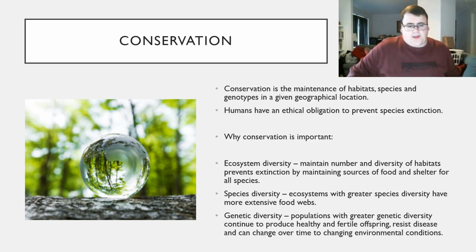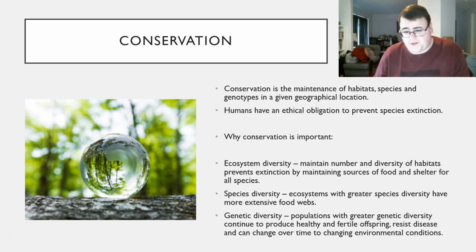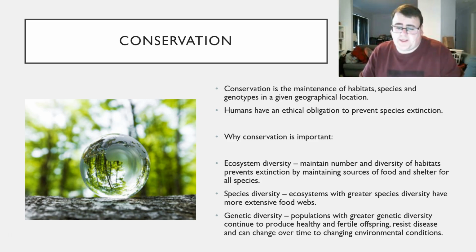So what ways can we stop that? Well, conservation is a way that we can stop that. So conservation is basically when we maintain habitat, species, or genotypes of a certain geographical location. It's important to note that humans do have an ethical obligation to prevent species extinction. Therefore, humans have an ethical obligation to ensure that conservation is taking place.